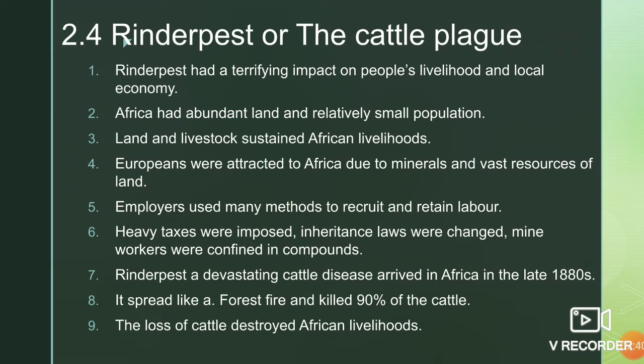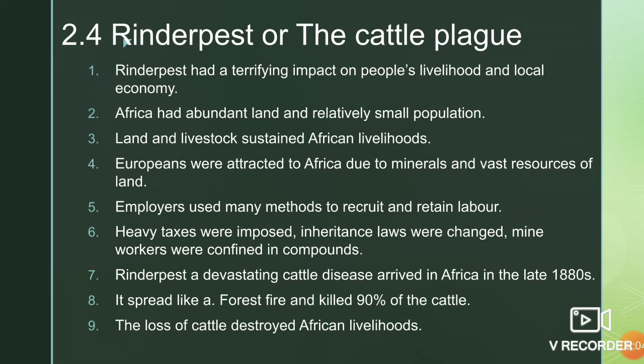Rinderpest, or the cattle plague. Rinderpest had a terrifying impact on people's livelihood and local economy. Africa had abundant land and a relatively small population. Land and livestock sustained African livelihoods. Europeans were attracted to Africa due to minerals and vast resources of land.